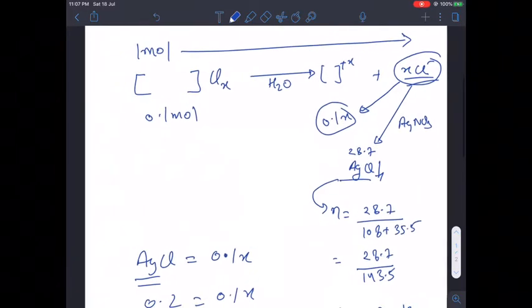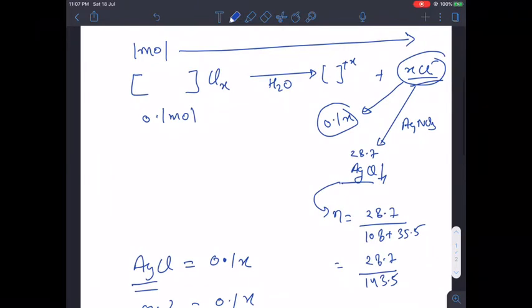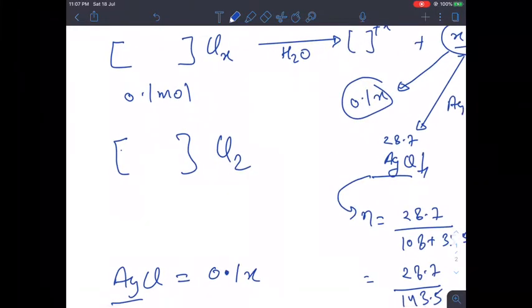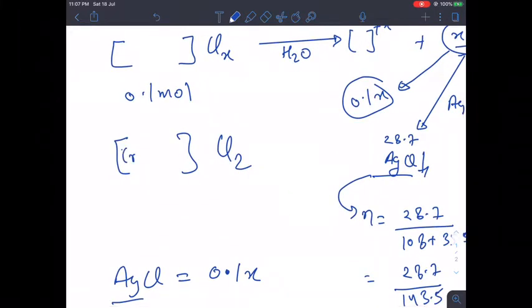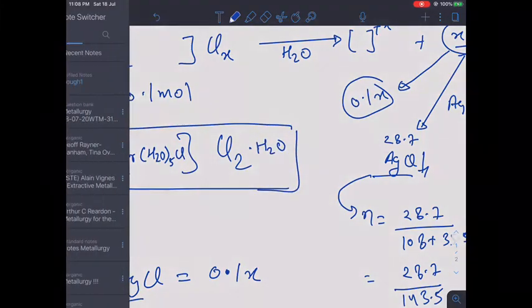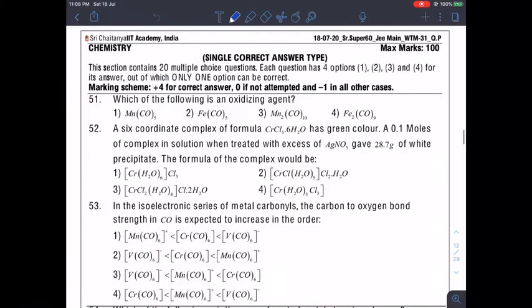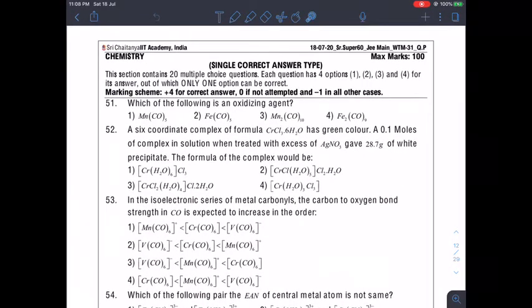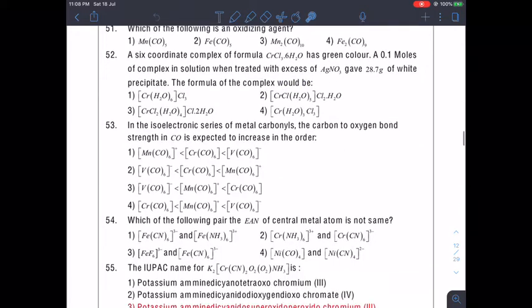That means 2 chloride ions are outside. Now, if 2 chlorines are outside and the chromium has to maintain coordination number 6, then we have to take 5 water molecules and 1 chlorine inside, and one of the water molecules will be outside. So this is the actual formula. Let us match that. Yes, outside we need 2 chlorines, so the second option is the correct answer.